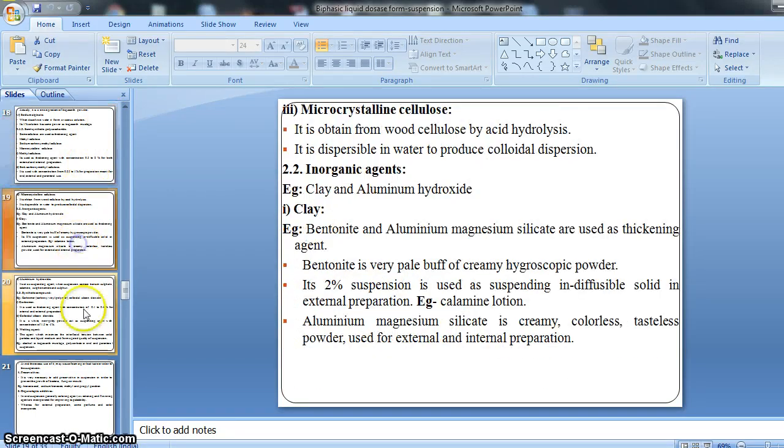After completion of polysaccharides, we will go for inorganic agents, right? Inorganic agents are also used as thickening agents, right? Just like polysaccharides, inorganic agents are also used as thickening agents, right? So which are they? The clay and aluminum hydroxide. Inorganic means the substance which does not have a carbon atom in its structure.